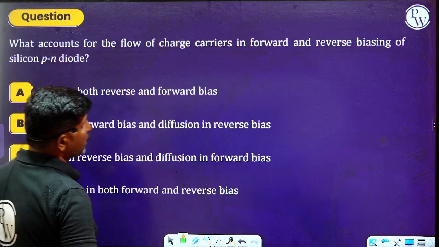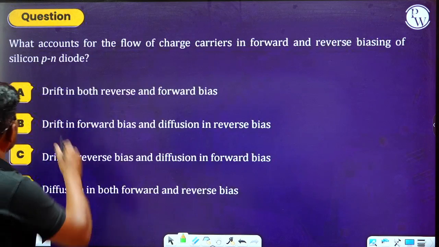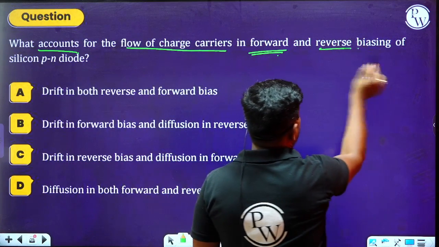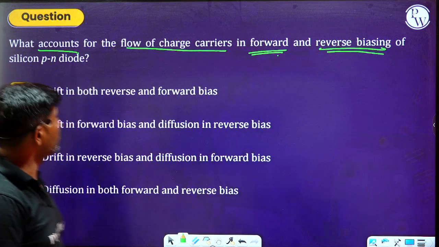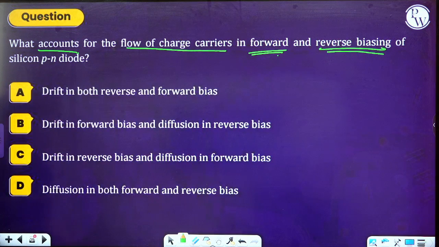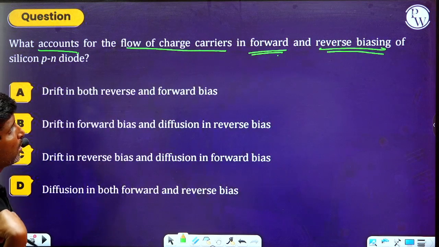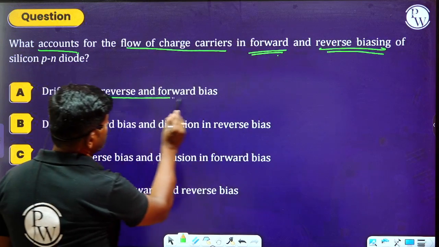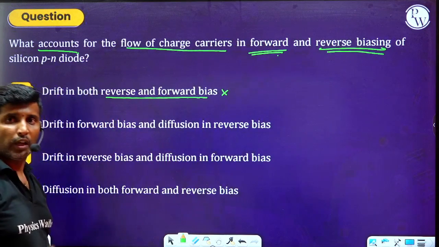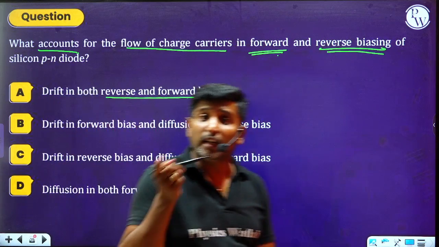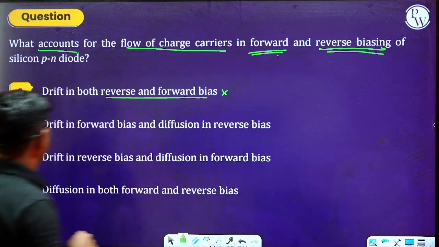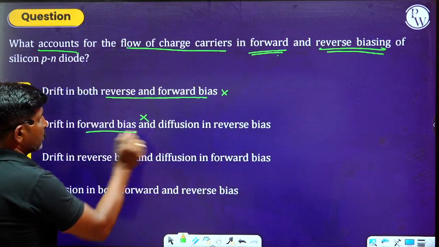Similarly, let us understand the next question. What accounts for the flow of charge carriers in forward and reverse biasing of a silicon PN diode? Drift in both reverse and forward bias? No. In forward bias there will be a diffusion current, and in reverse bias there will be drift. Drift in forward bias is a wrong statement.